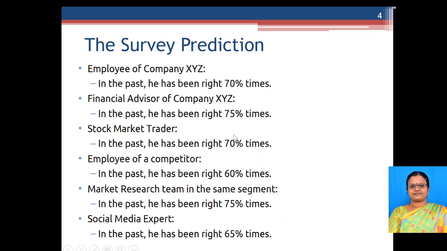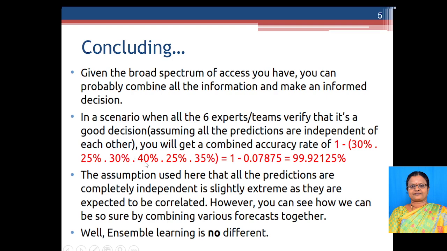If you see the employee of a competitor, he has been right for 60 percent of the time, so that means 40 percent of the time he was not accurate. That 40 percent I will be using. I will multiply all of them together, and I will subtract it from 1. So I will get a percentage which is 99 percent.